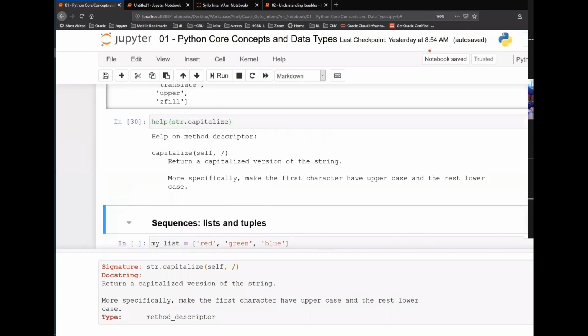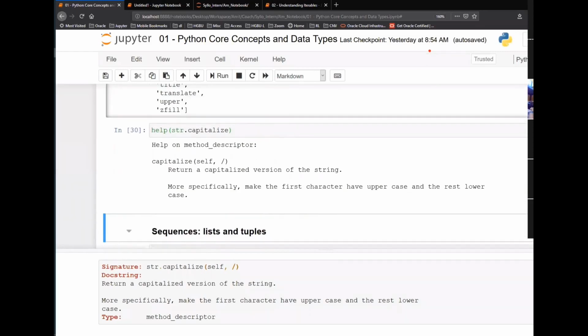Someone asked how to know the arguments and return types. Here, if you are just seeing self, that means there is just one value, the string value, and it will take that value. If there is anything else, the function takes that many arguments.